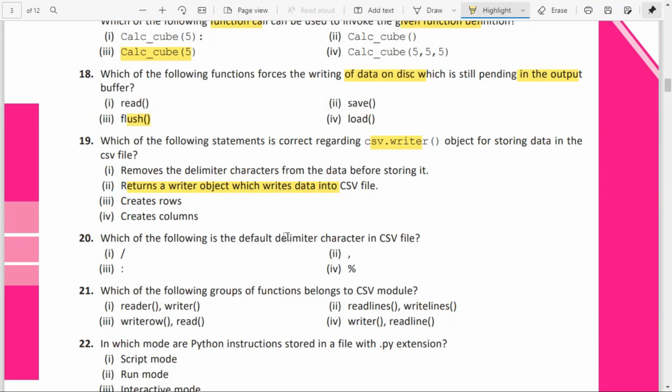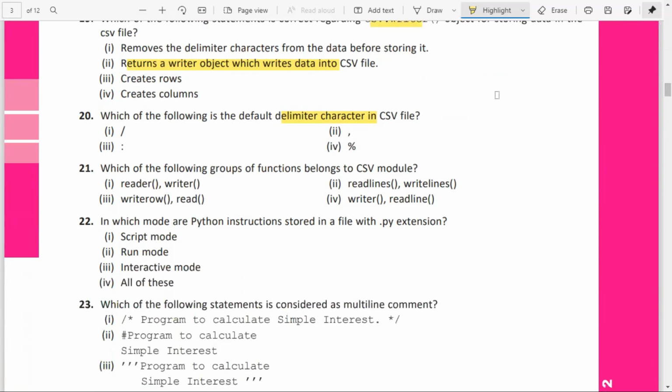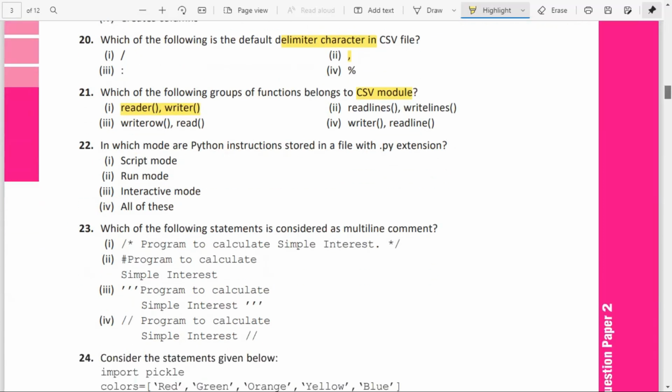Which of the following is the default delimiter of a CSV file? CSV stands for comma separated values, and the default delimiter is comma. So this is the answer. Which of the following groups of functions belong to the CSV module? Okay, reader and writer are there in the CSV module, but readlines, writelines no. Writerow is there, but read is not there. Writer is there, readline is not there. So reader, writer, so CSV module. So option 1 is the correct answer.